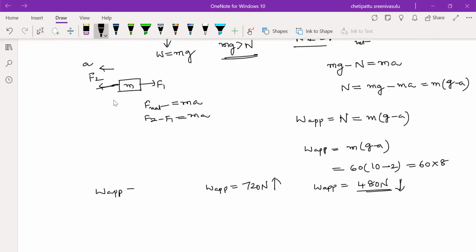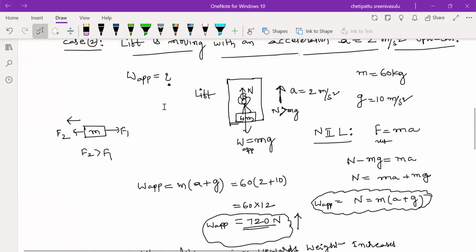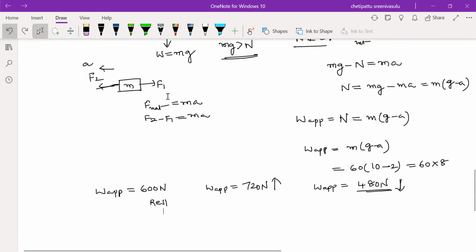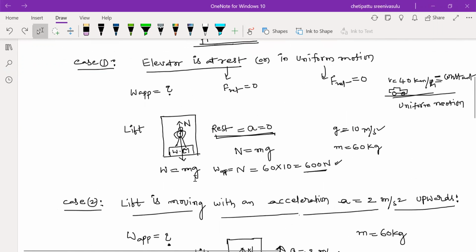Here, moving upward, it is 720 Newton. And when the elevator is at rest, the apparent weight is 600 Newton. Look at the rest case: this is 600 Newton.